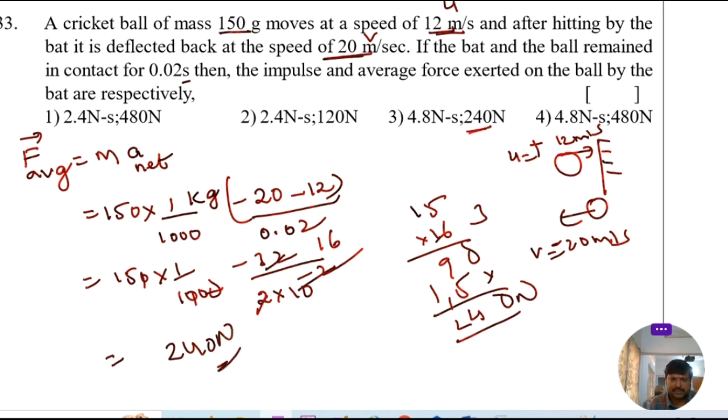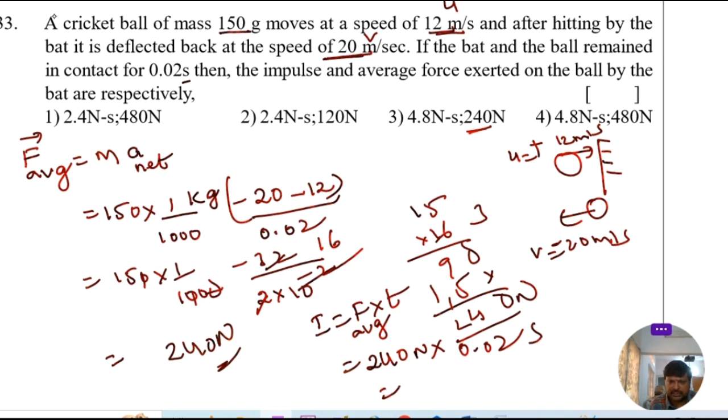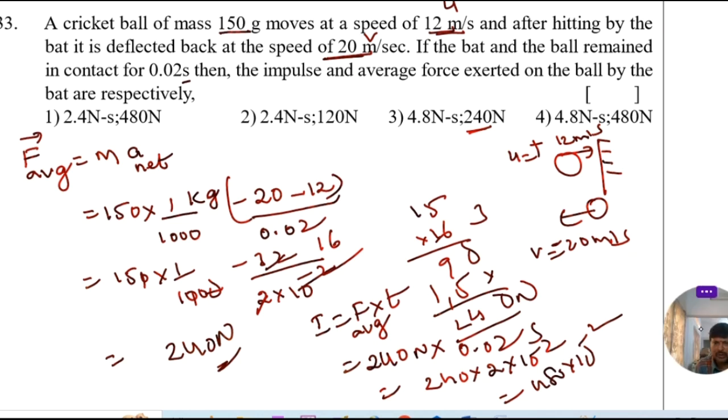Next, impulse. We know very well impulse is equal to force into time, that is average force into time. Your average force is 240 Newton and time of contact is 0.02 seconds. So you can write 240 into 2 into 10 power of minus 2. That is 480 into 10 power of minus 2, which is equal to 4.8 Newton seconds. So impulse is 4.8 Newton seconds and average force is 240 Newton. So option 3 is the right answer.